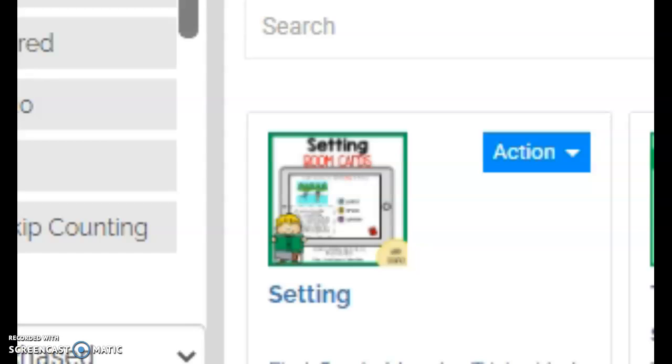Hi there, for today's reading activity, we will be doing a Boom Cards activity. The activity is setting. Since we've been practicing setting, I thought we could do a Boom Cards activity. So on the slide, go ahead and click the Boom Cards picture, and below the Boom Cards picture, you'll see what the activity looks like. It looks like this. So click on it.